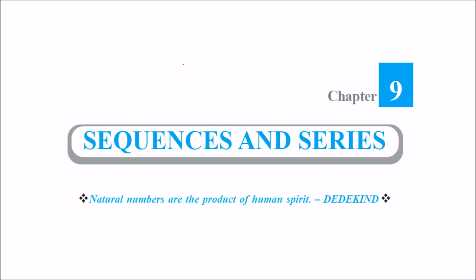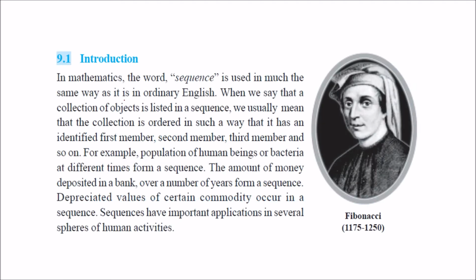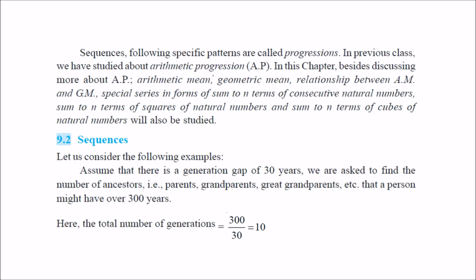So this is chapter 9 of class 11th and we are talking about sequences and series. What are sequences? Anything which is in a pattern or being arranged. That is, they may have something in common, like the population which is increasing every year or every 10th year, bacteria increasing, or say a bank deposit, that money is increasing. That amount is just being placed in order, this is a sequence. This is what we call a sequence, and Fibonacci studied a lot about this.